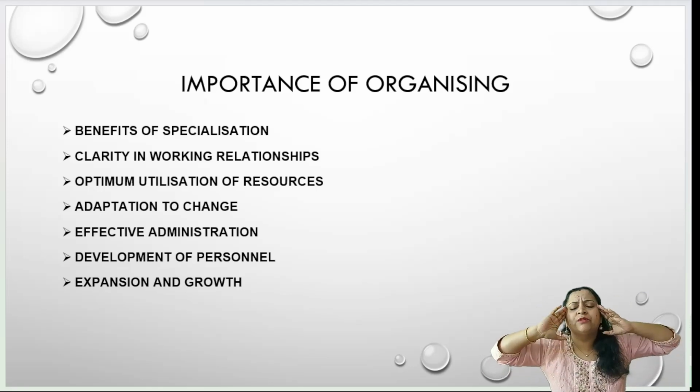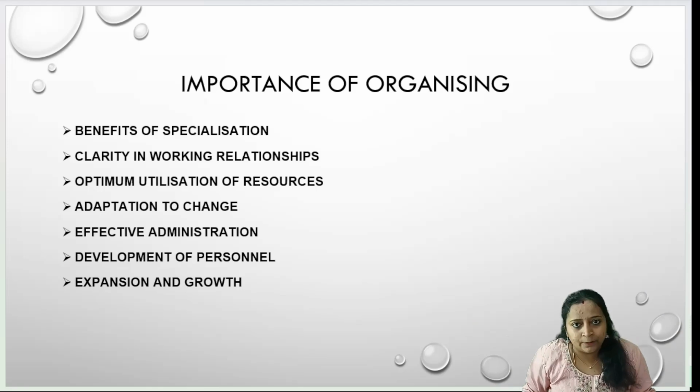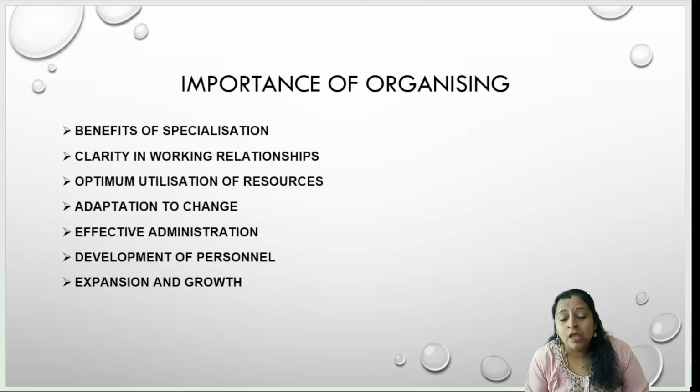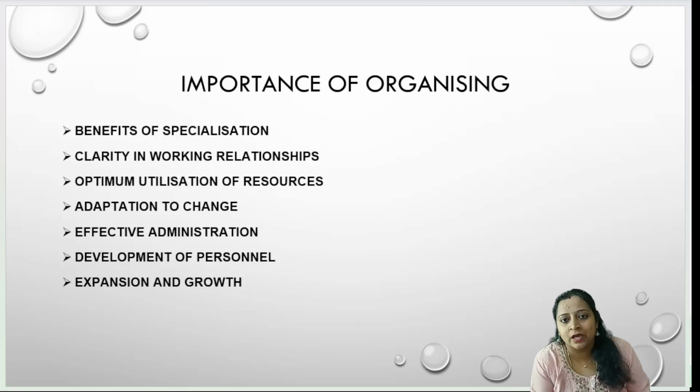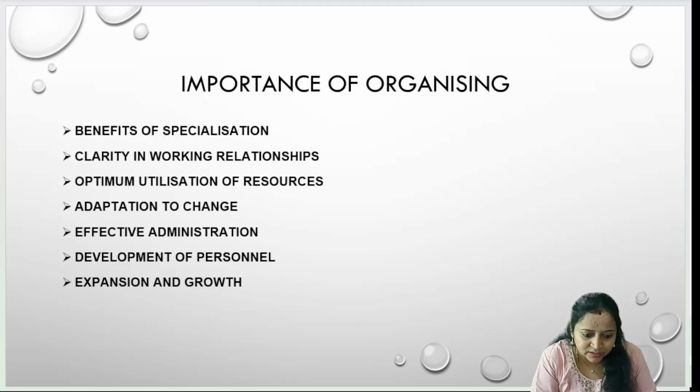Everyone has very much clarity about the work they are doing. Right? Then all the work is going to happen in a very smooth, very effective manner. So ultimately there will be effective administration of the tasks happening in your organization. This will reduce the duplication of the work. This will reduce the overlapping of the work. So effectively you can achieve the organizational goals.